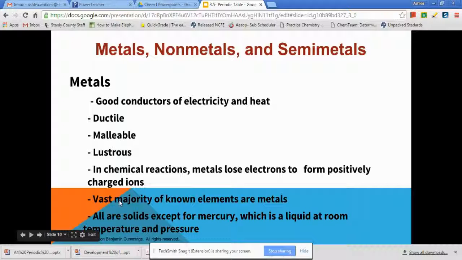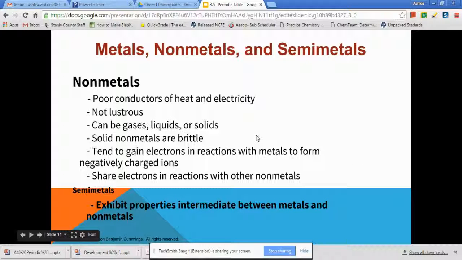And the vast majority of the known elements are metals, and that's because they make up most of the periodic table. And then a little bit more about your nonmetals. They tend to gain electrons in reactions with metals to form negatively charged ions, or your anions. Now, sometimes they also share electrons. And when they share electrons, they tend to do that with other nonmetals.